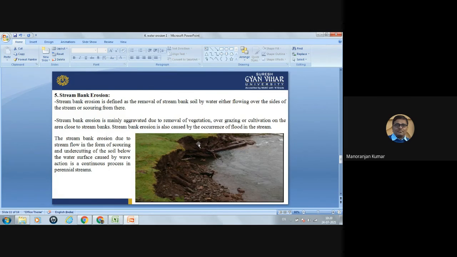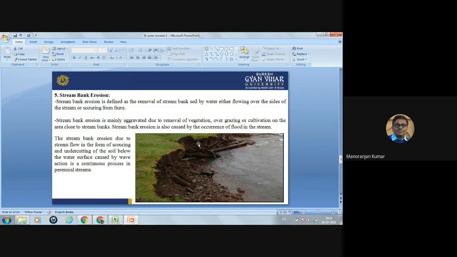Now, stream bank erosion. Stream bank erosion is defined as the removal of stream bank soil by water either flowing over the sides of the stream or scouring from there. Stream bank erosion is mainly aggravated due to the removal of vegetation, overgrazing, or cultivation on the area close to the stream banks. It is also caused by the occurrence of floods in the stream.